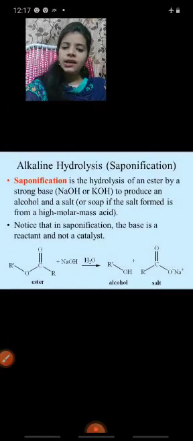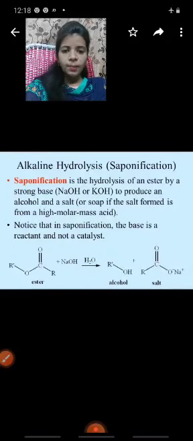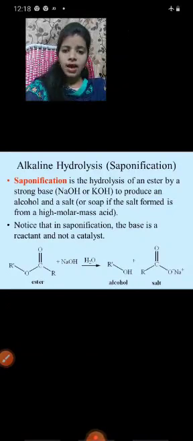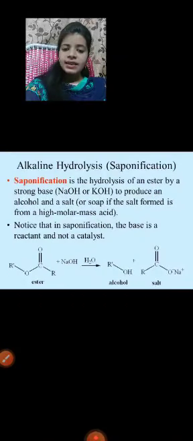Next one, alkaline hydrolysis, also called saponification. Saponification is the hydrolysis of an ester by a strong base. Which bases? Sodium hydroxide and potassium hydroxide. Both are strong bases. They produce an alcohol and a salt, or soap if the salt formed is from a high molar mass acid.